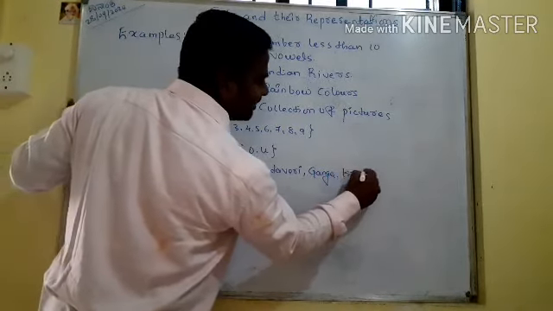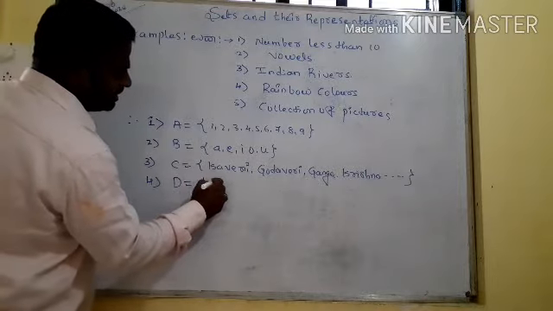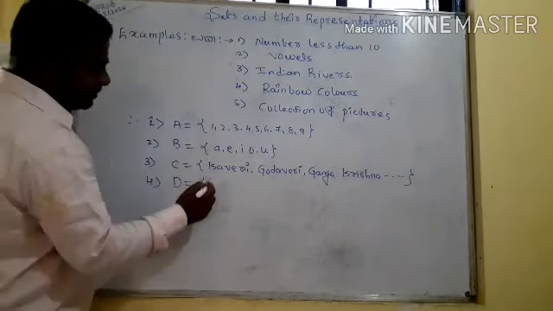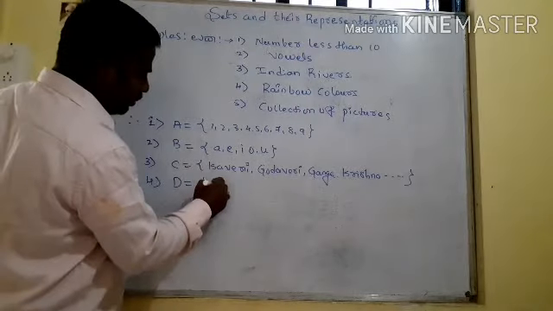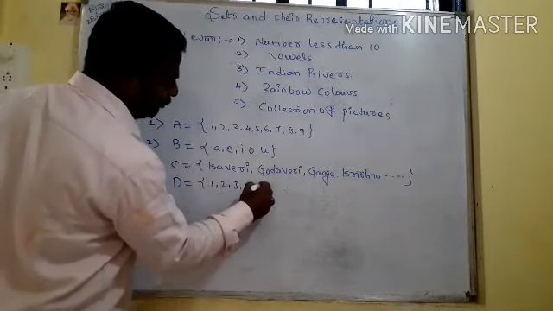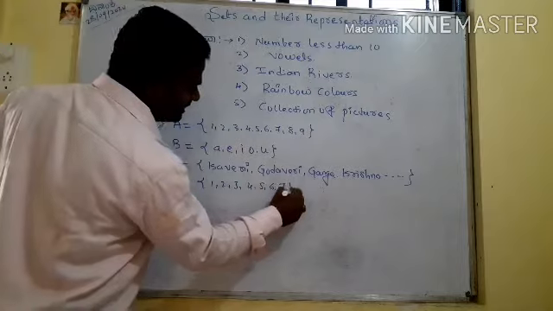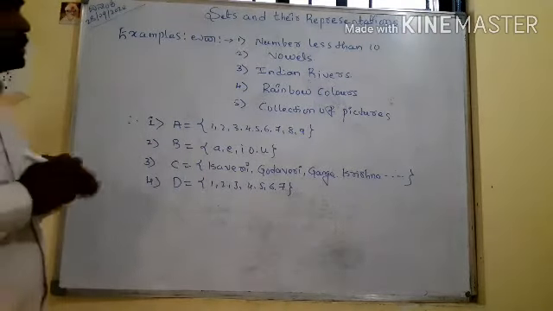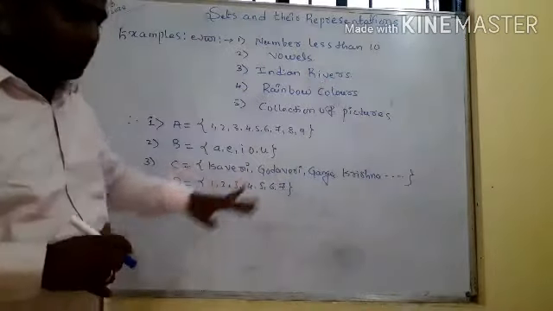So many things are there. Rainbow, so many colors. Here D has 7 colors: 1, 2, 3, 4, 5, 6, 7. Seven colors are there, and pictures you have collected. These are the things about sets.